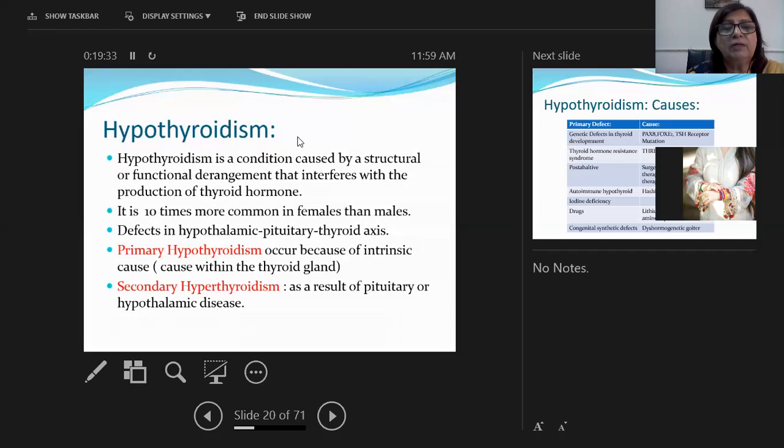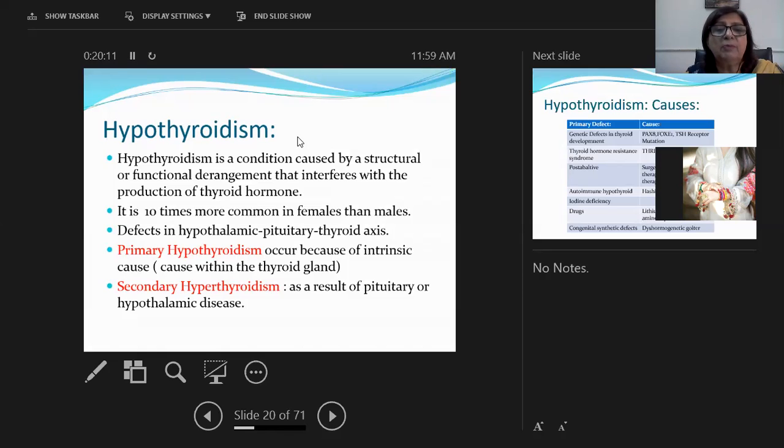Okay. Hypothyroidism is a condition which is caused by structural or functional derangements that interfere with the production of thyroid hormones. All thyroid diseases, sorry, I should have told you earlier, all thyroid diseases are more common in females than men. Even hypothyroidism is more common in females as compared to men. It is 10 times more common in females as compared to men. So hypothyroidism is a condition in which there is going to be a decrease in thyroid hormones because of certain structural or functional derangements, most commonly seen in females. Females are 10 times more affected than men.